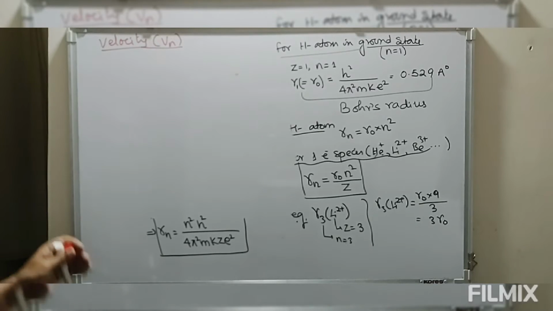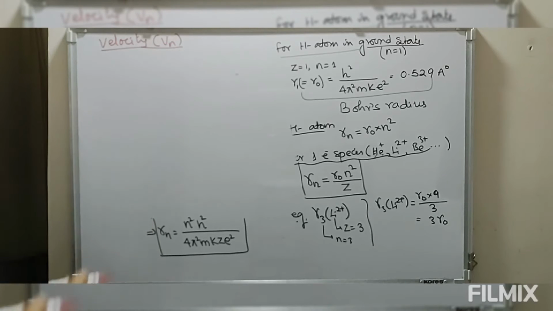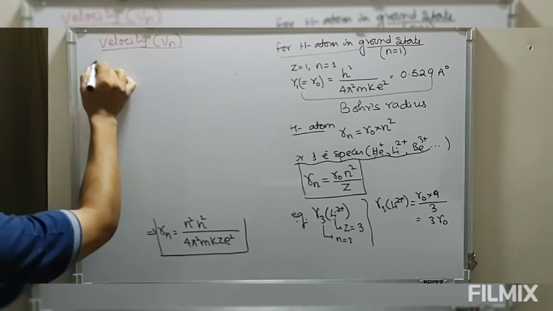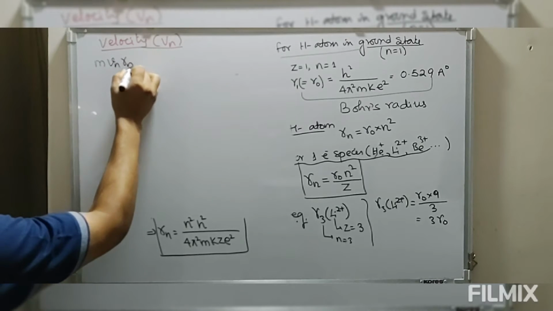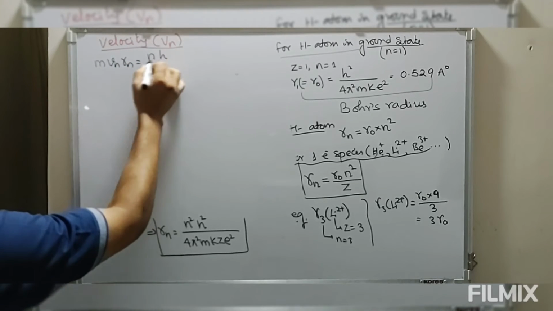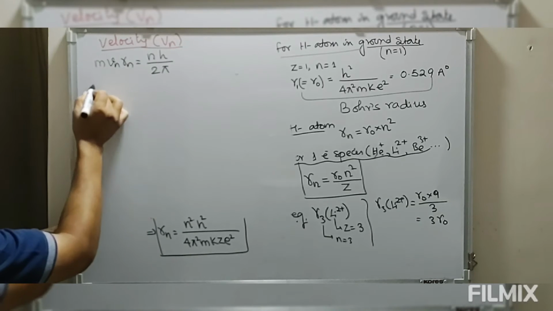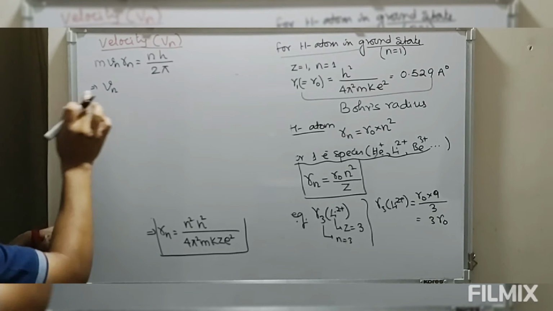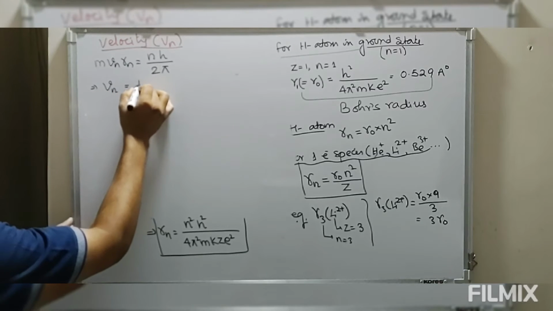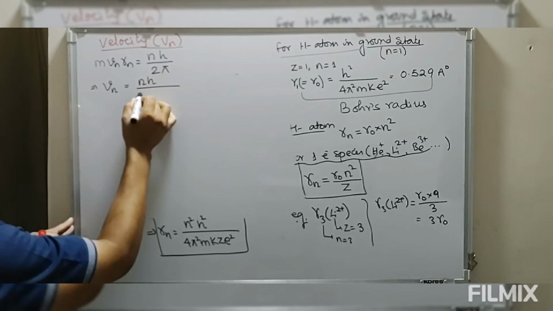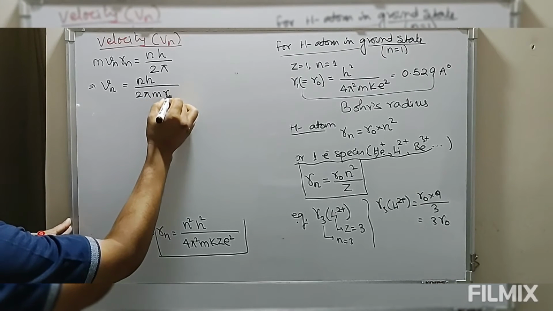Now, having defined the radius of circular orbit, let's define the velocity of electron in a particular orbit. So that is Vn. What is the velocity of electron? Now, we have this angular momentum condition: m Vn Rn is equal to nh by 2 pi. From this we can define the velocity of electron at nth orbit, which is equal to nh divided by 2 pi m Rn.